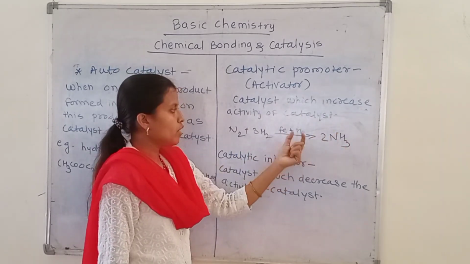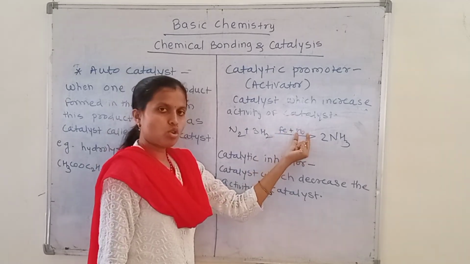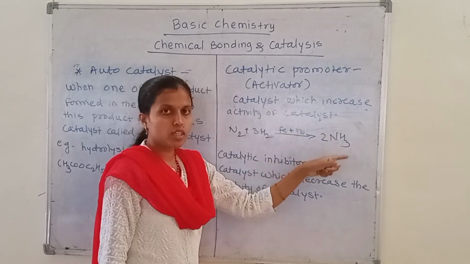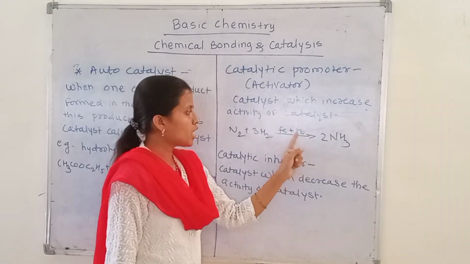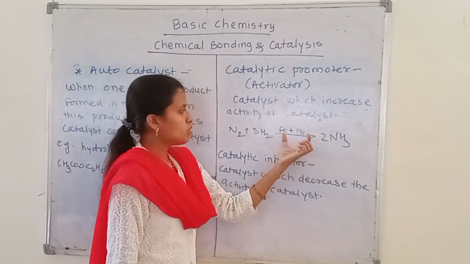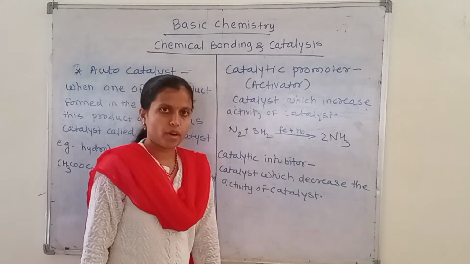This molybdenum promotes the reaction, which means it increases the activity of the iron catalyst. So in this reaction molybdenum is the activator or promoter.